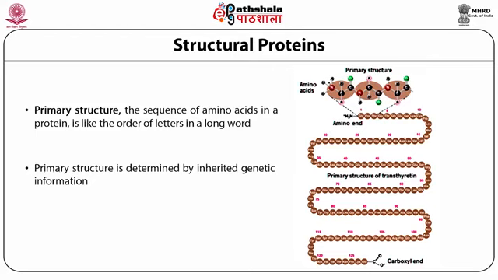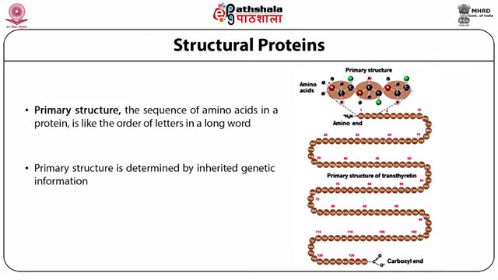Primary structure of proteins: the sequence of amino acids in the protein is like the order of letters in a long word. Primary structure is determined by inherited genetic information. It basically gives the sequence of arrangement of amino acids, how they are arranged in the protein molecule.